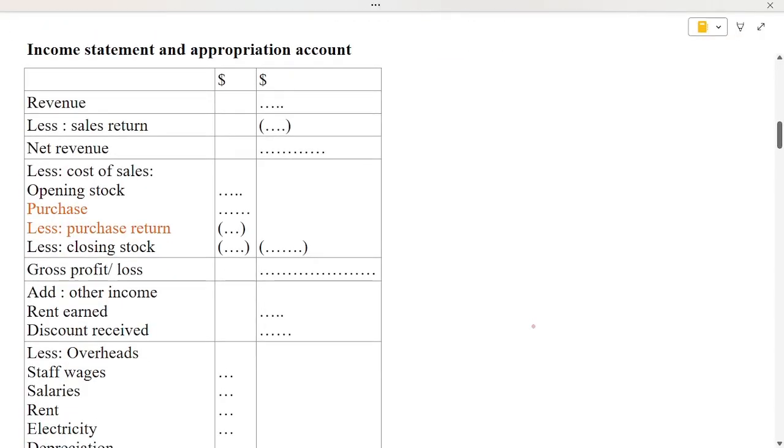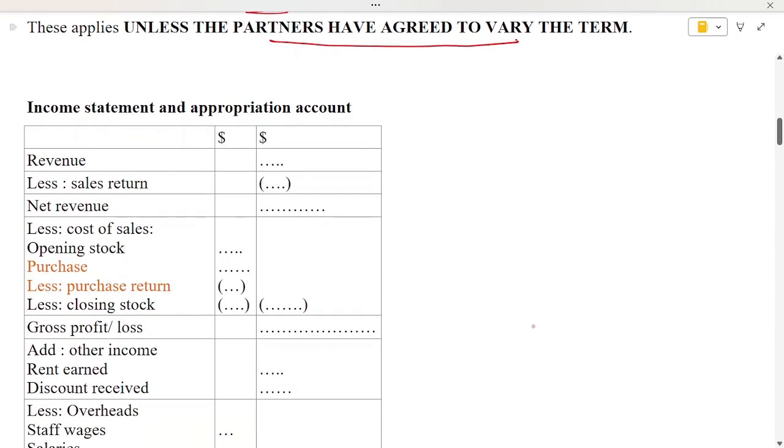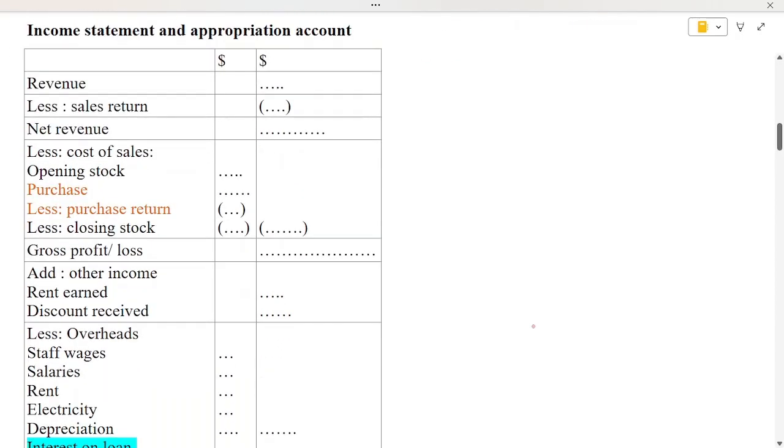So how do we prepare the income statement and appropriation account? In a partnership organization, we prepare the income statement like the sole trading concern. This is the income statement format. We write the revenue, and if there is any return, sales minus sales return, that will reduce the sales. So this is the net revenue.